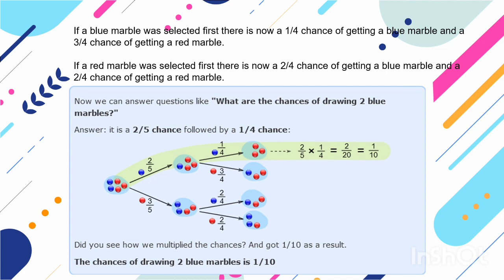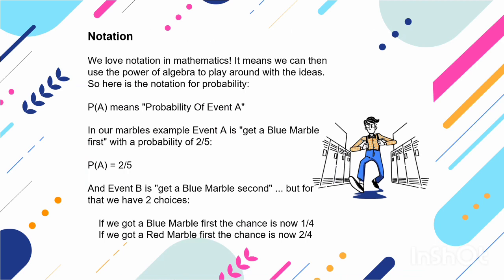Now we can answer questions like what are the chances of drawing 2 blue marbles? The answer is it is a 2 divided by 5 chance followed by a 1 divided by 4 chance. You can look at the picture. Did you see how we multiplied the chances and got 1 divided by 10 as a result? The chance of drawing 2 blue marbles is 1 divided by 10.